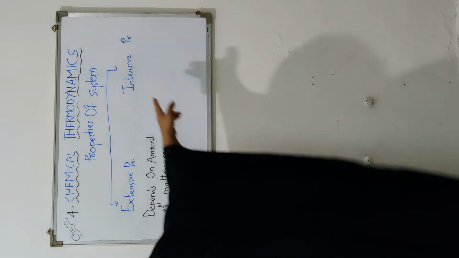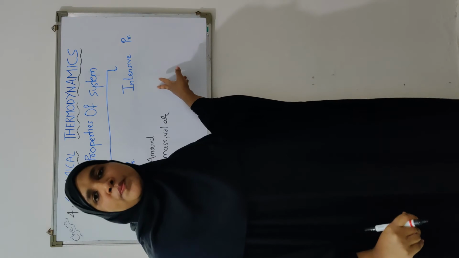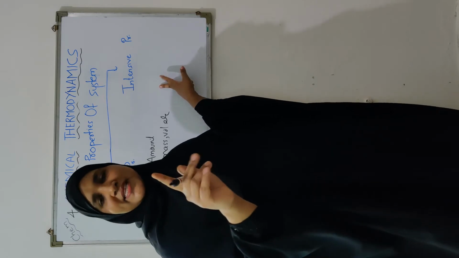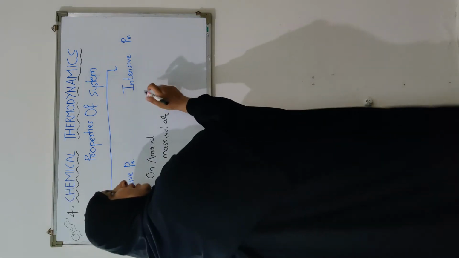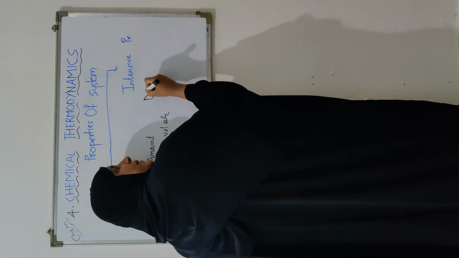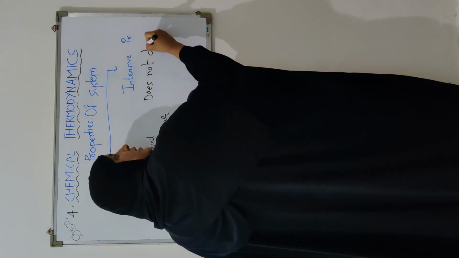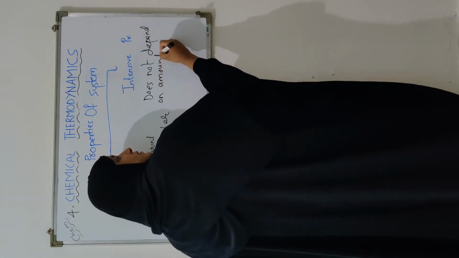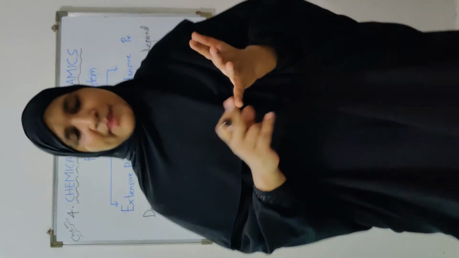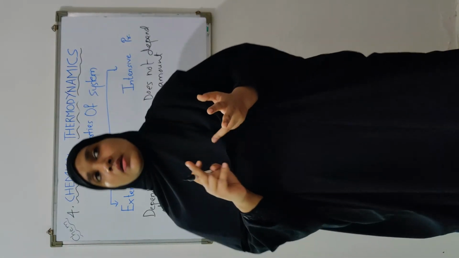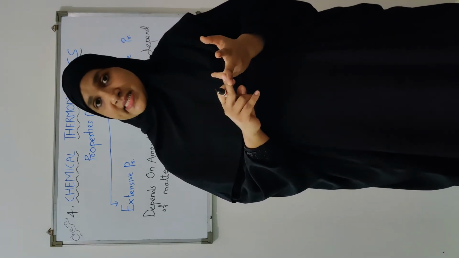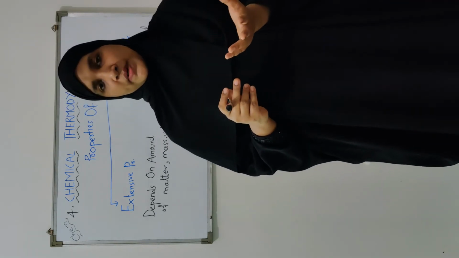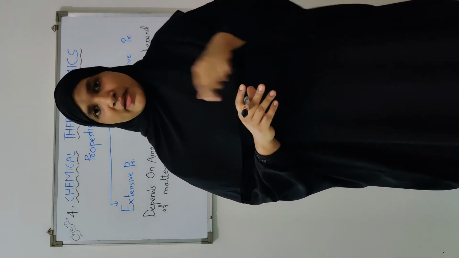Okay. And what are intensive properties? Such properties whose magnitude is independent of the amount of matter present in the system. Okay. So it does not depend on, you can write, does not depend on amount. Okay. Examples are temperature, pressure, viscosity, density, boiling point, melting point. These are what? The intensive properties. They do not depend on the amount of matter present in the system.